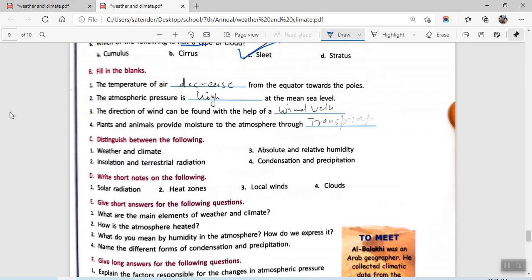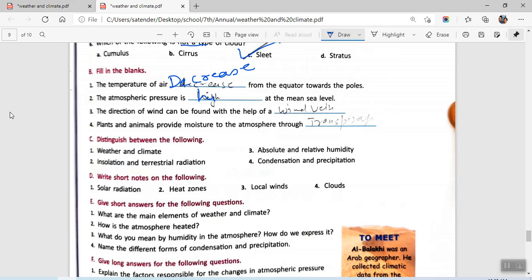The temperature of the air decreases from the equator towards the poles. Now I just told you that near the equator we have the sun's rays falling straight in, concentrated in a smaller area. So there we will see higher temperature. And if we move towards the poles, the sun's rays slant, due to which the temperature difference is there.